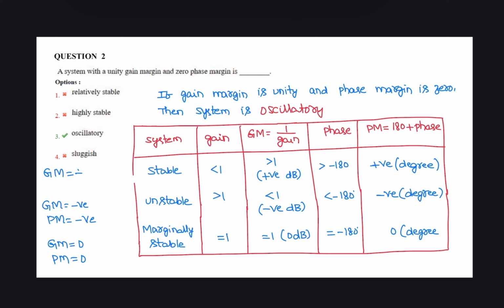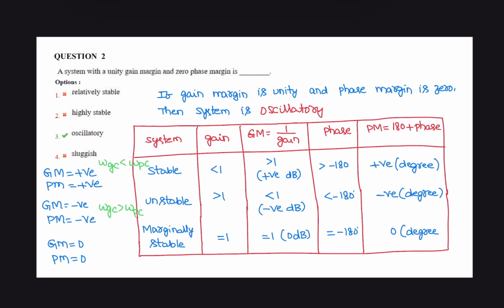For a stable system, gain margin is positive, phase margin is also positive. For a stable system, the gain crossover frequency omega gc is less than the phase crossover frequency omega pc. For an unstable system, gain crossover frequency is more than phase crossover frequency.